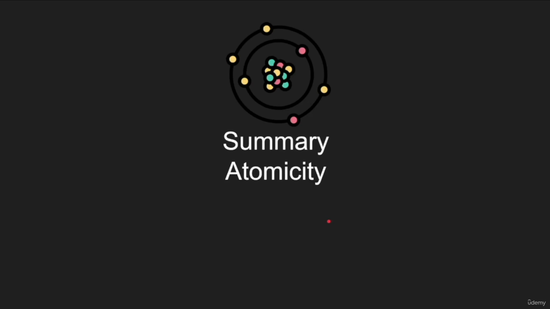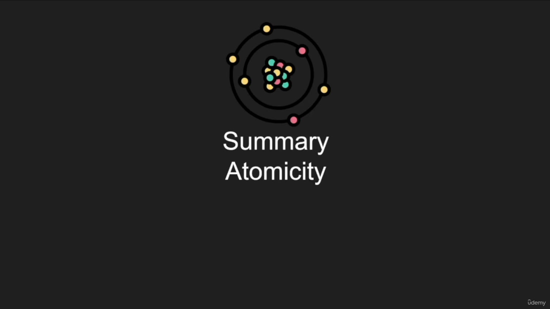Let's do a quick summary on atomicity. Atomicity is the idea of the transaction being one unit of work that cannot be split. That's the property of an atom, at least back in 1970. If they figure fission, nuclear fission, then this is broken effectively. But you get the idea, right? An atom should be one unit and cannot be split.